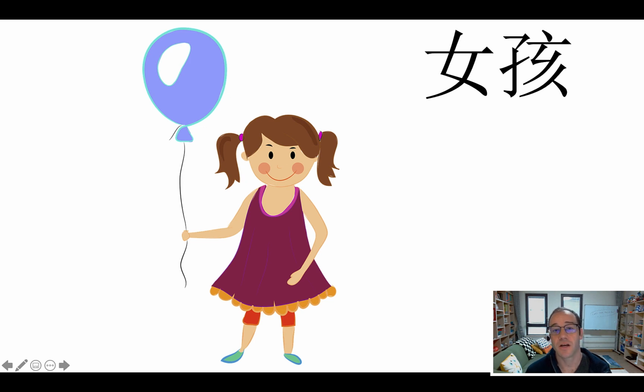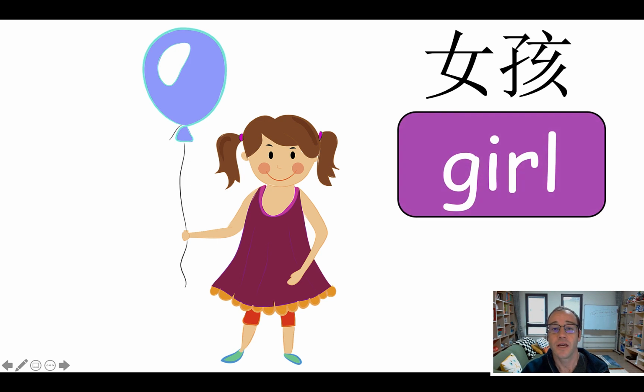So first I need to make sure they know all the vocabulary words. So I want to go through and start with the most basic and then build from there. So first I will show them this photo, this picture, with the Chinese and see who knows it, okay? In grade 2 or 3, you definitely have students that know it. Not all of them will know it, and it won't come to all of them that quickly, so let them think. You'll show it, wait like 5-10 seconds and let them think. You'll have students that immediately raise their hand, but that's okay. Let them all think, and then I'll select a student and have them say the word.